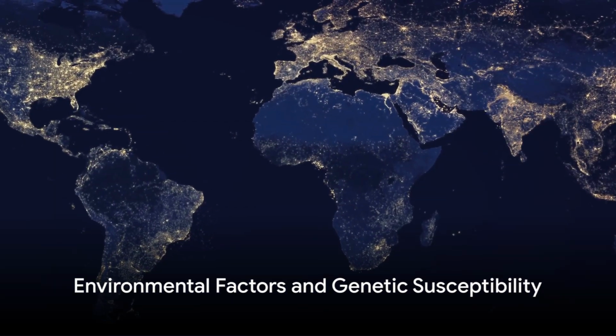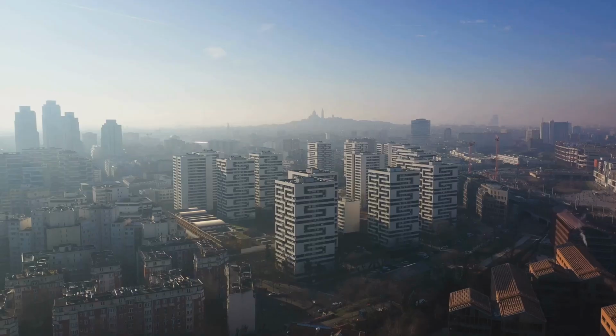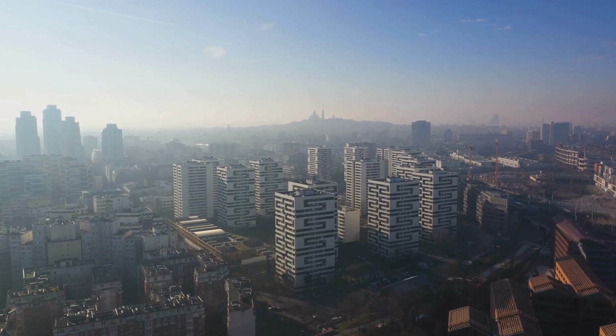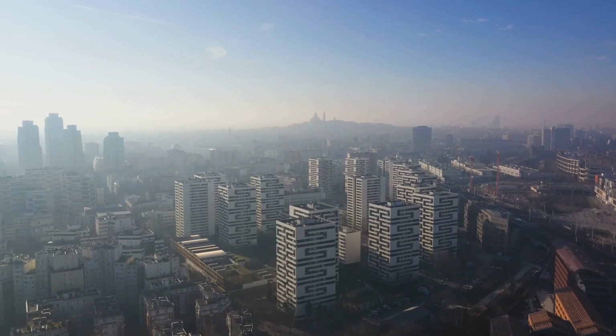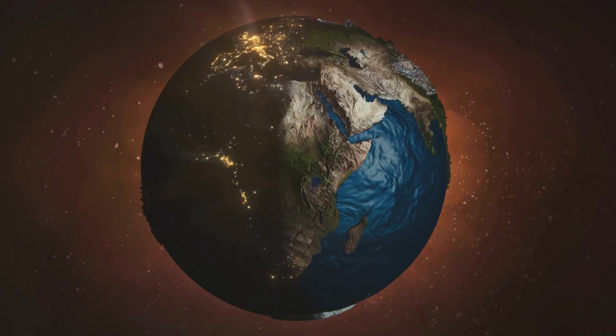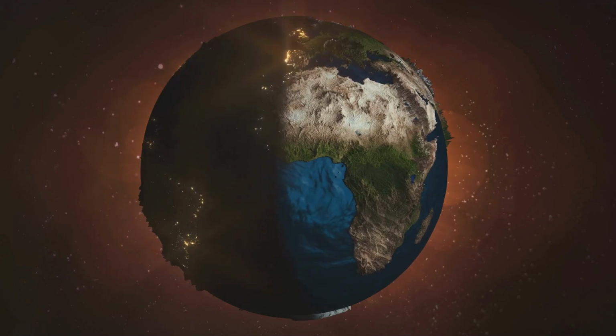Our environment and genetics can also influence our risk of developing insulin resistance. Let's first take a look at environmental factors. We live in a world where changes in our environment are happening at an unprecedented rate. These changes, which include exposure to certain pollutants, can have direct effects on our health, including our metabolic health.